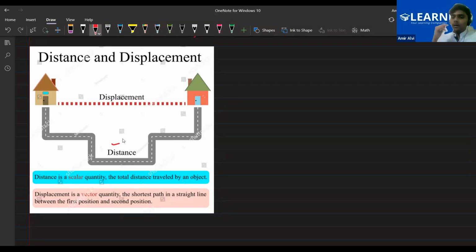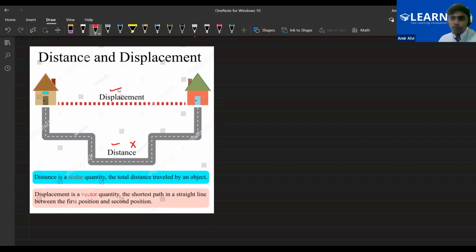Ayan, Farhan, Nahid, yes or no? Is this clear? Yes, sir. But instead of going through this path, suppose you have gone through this path, a straight path between your home and your friend's home. As I've told you, the shortest path between the initial and final point will be considered as displacement. So this is the shortest path. You can directly see this is a longer path and this is the shortest path. Yes or no? Yes, sir. So this path will be considered as displacement.